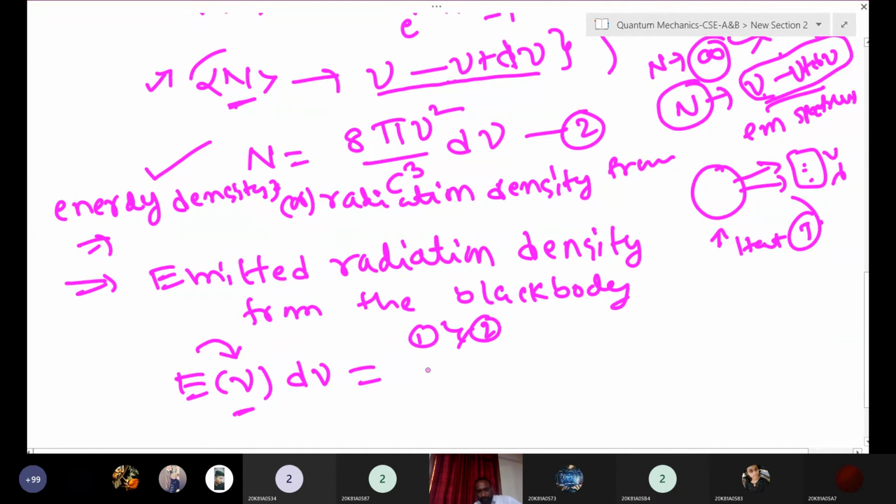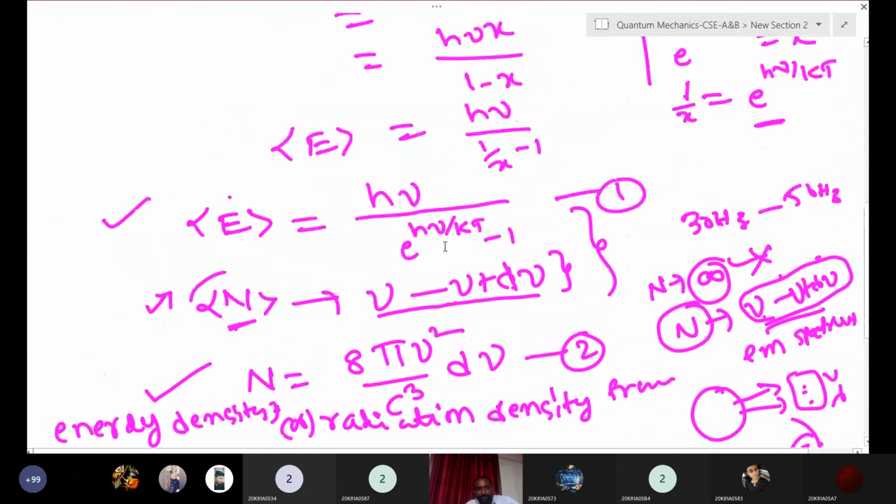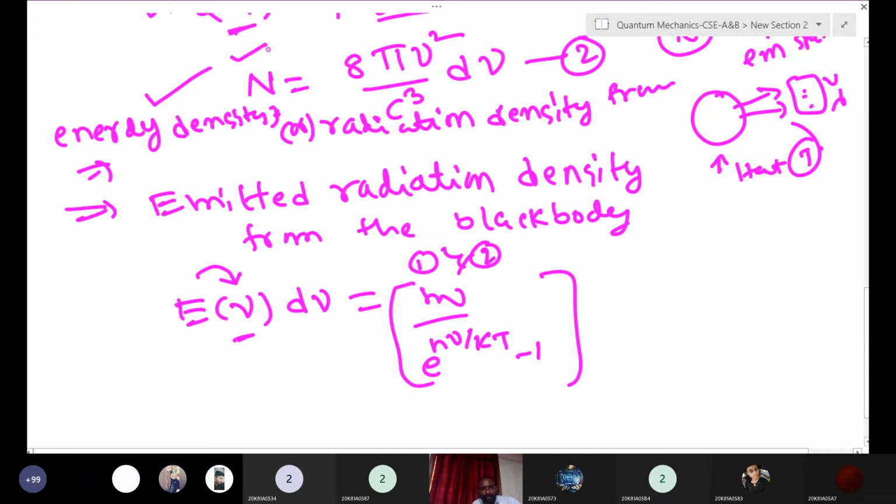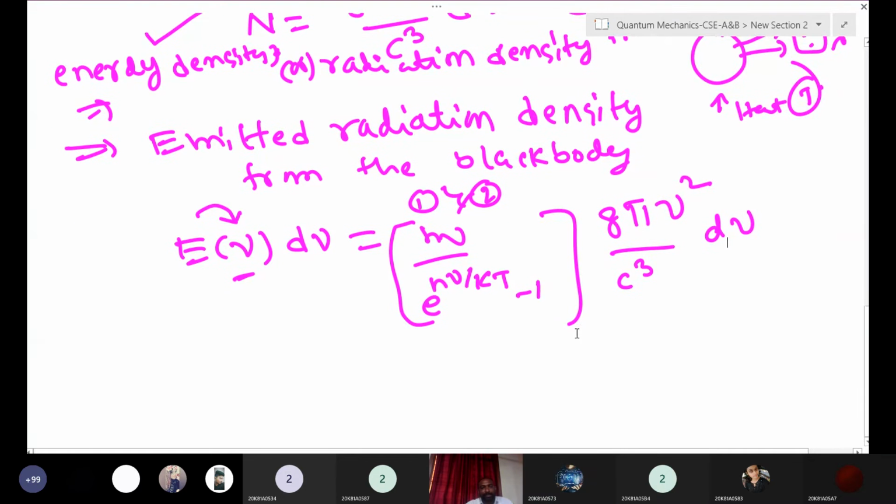The first expression is the average energy and the second is the number of particles, right? What is the average energy? It is h nu by e to the power of h nu by kT minus 1. And the second one is the number of oscillators within the frequency range, capital N. What is the value? 8 pi nu square by c cube into d nu. So now our job is completed.